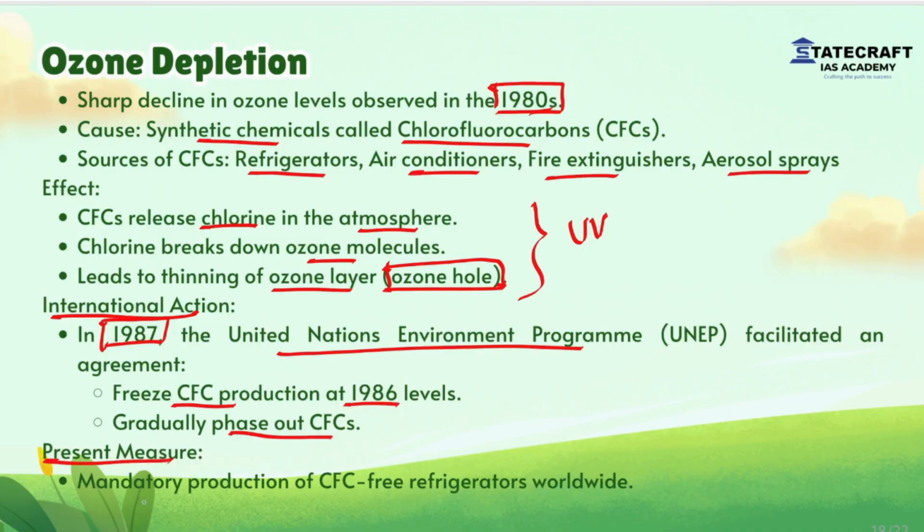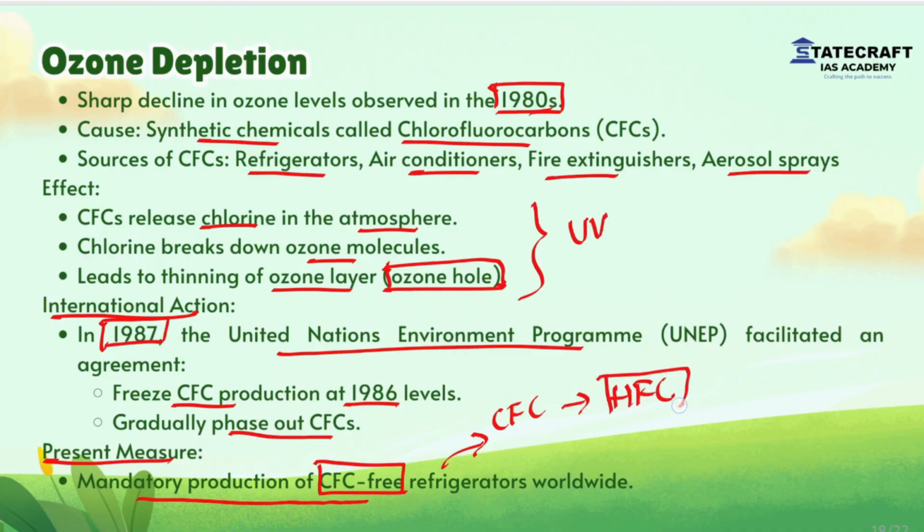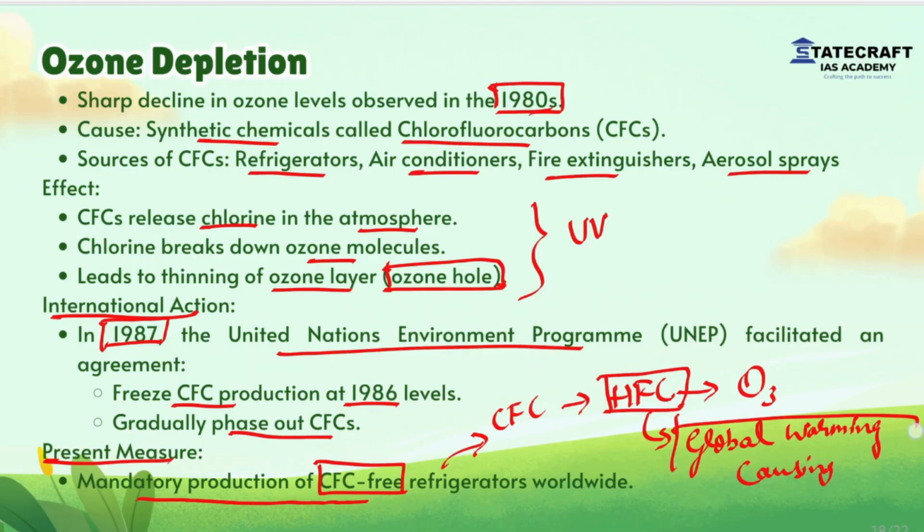What was the present measure? Mandatory production of CFC-free refrigerators. That means refrigerators should replace CFCs with HFCs, that is hydrofluorocarbons, which do not affect the ozone layer, but another concern arose. The problem with hydrofluorocarbons is that they are global warming causing chemicals. That means they trap the outgoing radiation from the Earth and cause global warming.